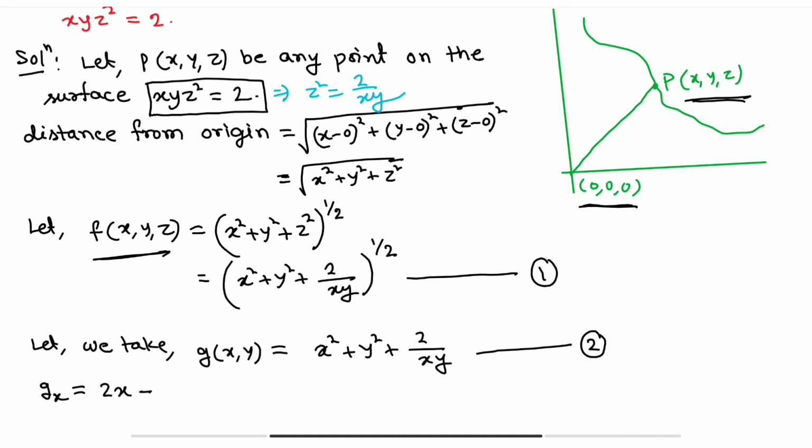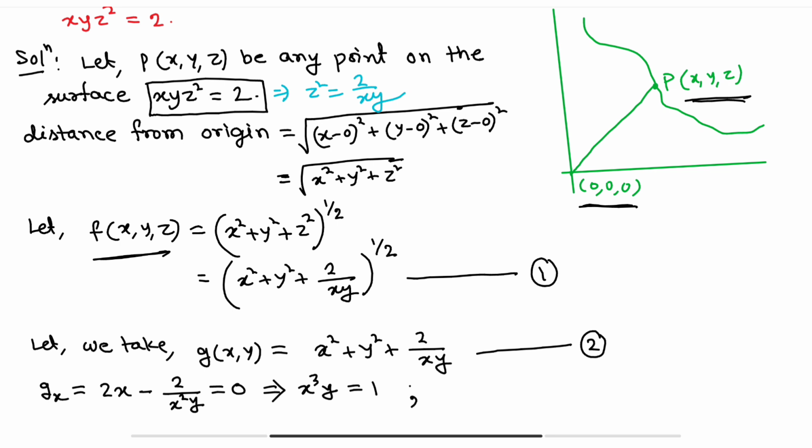So this is of the form 1 by x, so minus 1 by x square, so this will be minus 2 by x square y, and this is equal to 0. If you simplify this, you will get x cube y equals 1. After simplifying, 2 will be common, x into x square y, that will be x cube y, so x cube y equals 1.